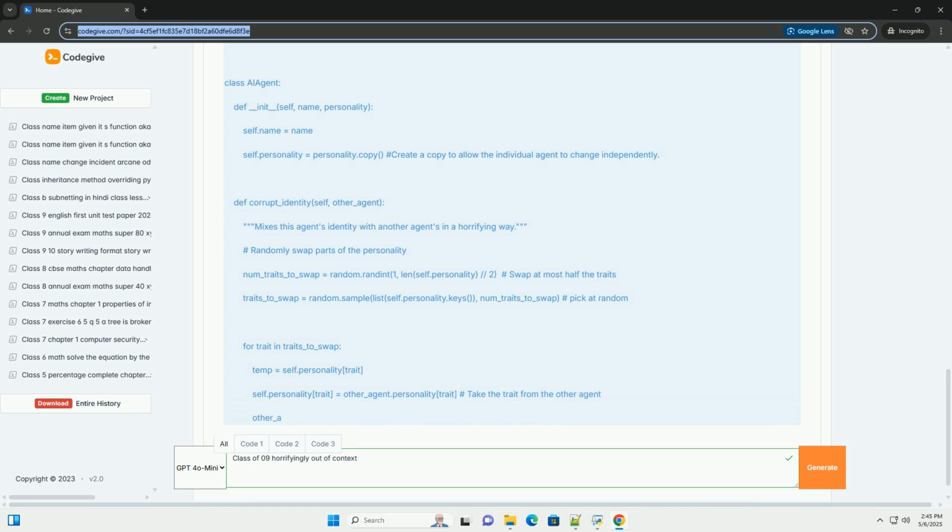Part 2, the students as corrupted objects. Now, let's create the student class. We'll overload operators, introduce mutable default arguments, and generally make this class a living nightmare. Key horrifying elements.